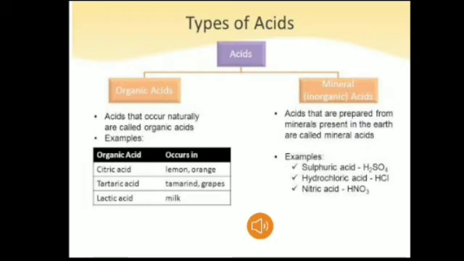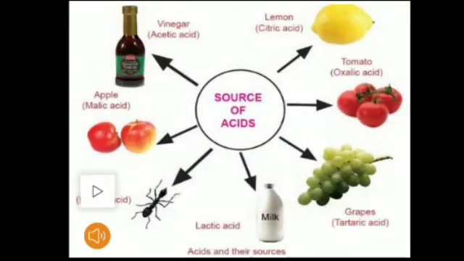Types of acid. Acid may be classified as organic and inorganic acid. Organic acid, the acid that we get from nature, that occurs naturally. They are called organic acid, as for example citric acid. The acids that are used in laboratory, that we get from minerals present in the earth, are considered as inorganic acid. For example, hydrochloric acid, HCl, sulfuric acid, nitric acid. Here are some of the examples of organic acid.